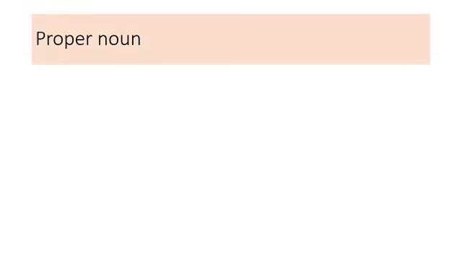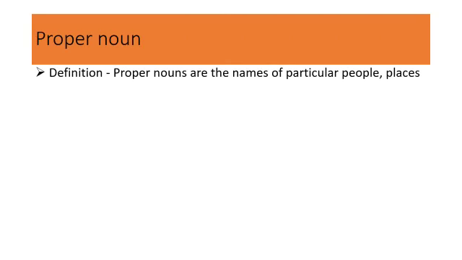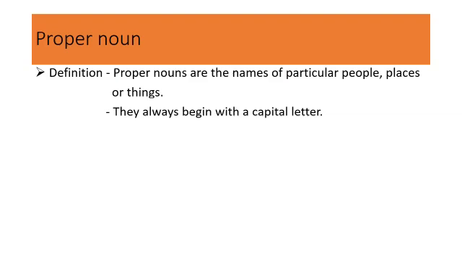Proper noun. Proper nouns are the names of particular people, places, or things. They always begin with a capital letter. Here we need to understand that common nouns are general names, while proper nouns are specific or particular nouns. Common nouns begin with small letters, while proper nouns always begin with a capital letter. Let us see some examples.